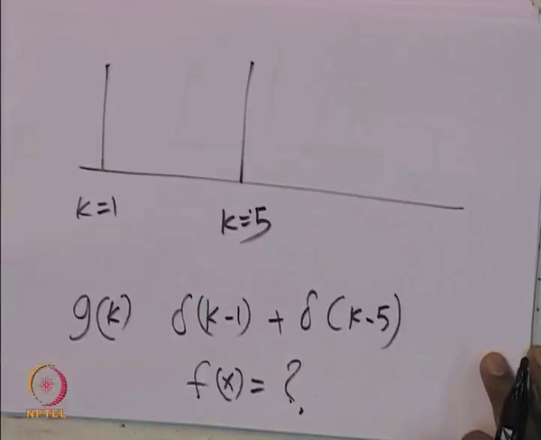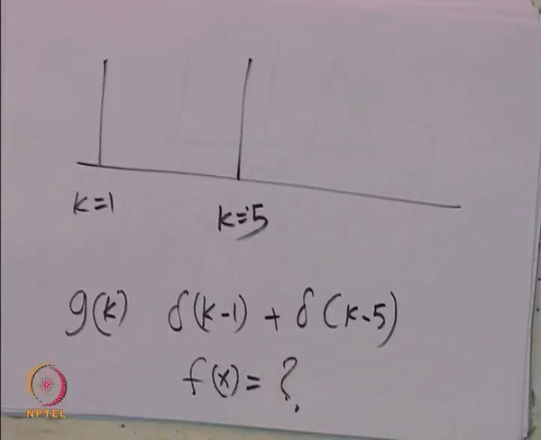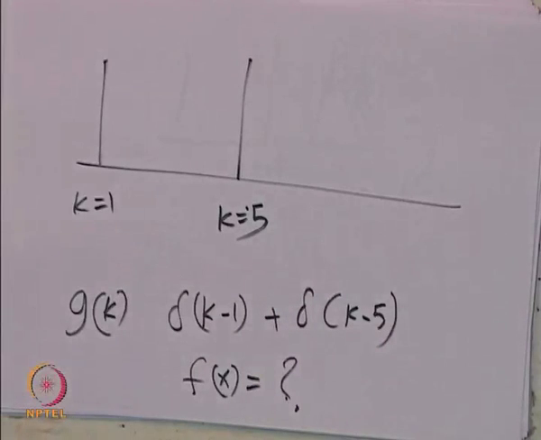To answer this, one has to know how to do the Fourier transform of this to get this.